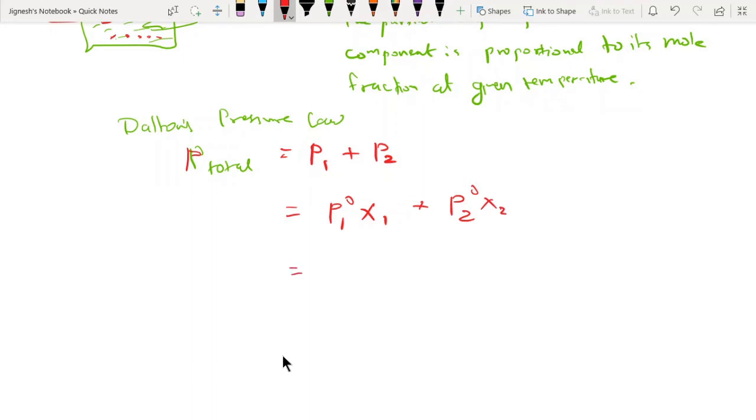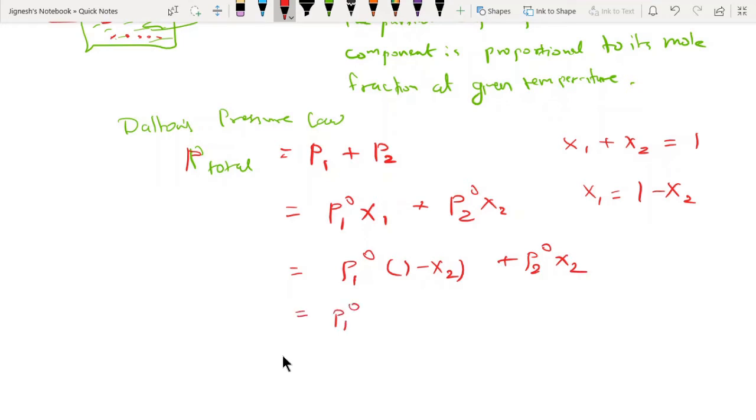So what do we have? We know the sum of the mole fractions is always 1. Therefore, can I write x1 is equal to 1 minus x2? Yes sir. So can we replace this value by this? If I replace it, I get an equation like this. Let's expand this equation.